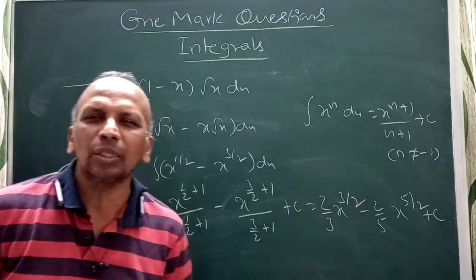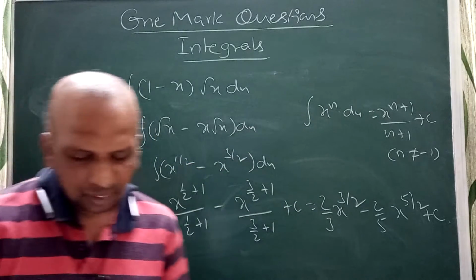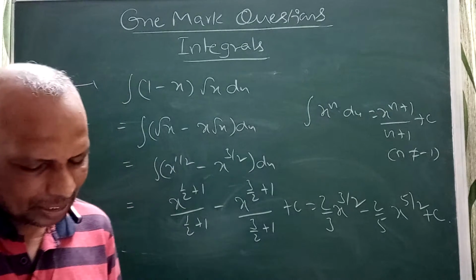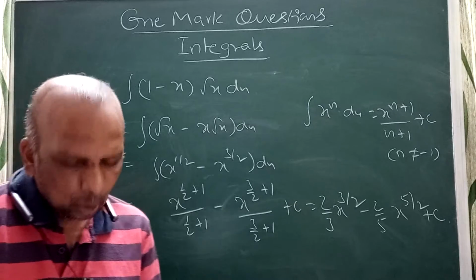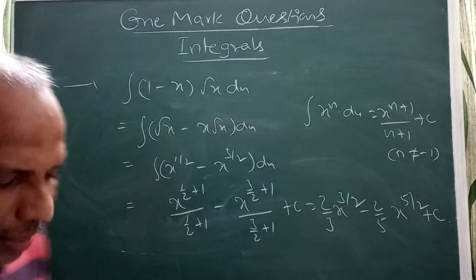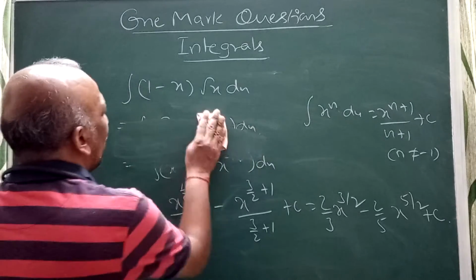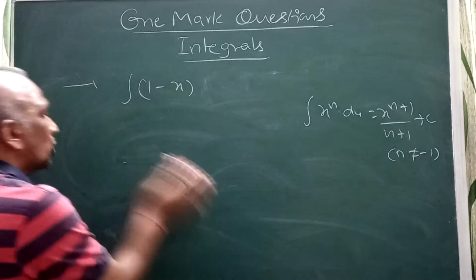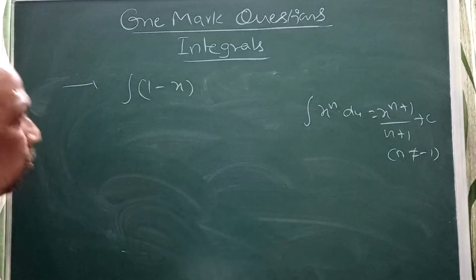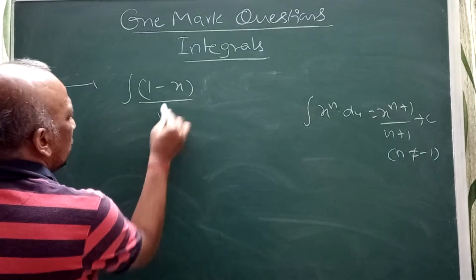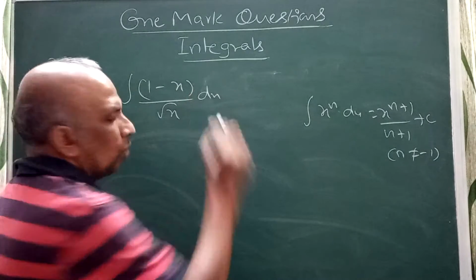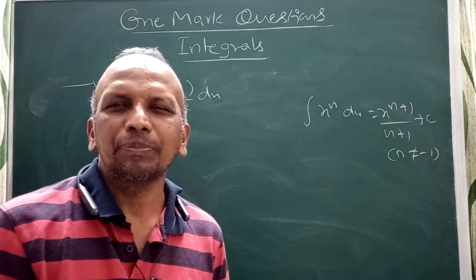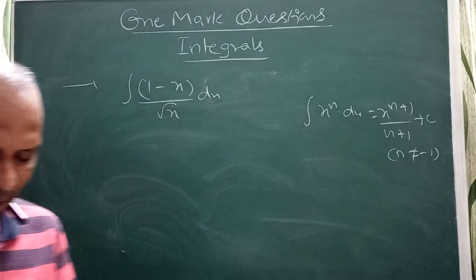That is the problem of (1 minus x) into root x dx. Next one, find the integral of (1 minus x) by root x dx. Next problem: (1 minus x) by root x dx. Look into this problem.